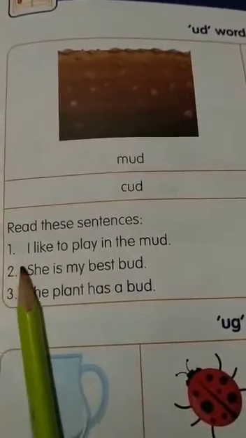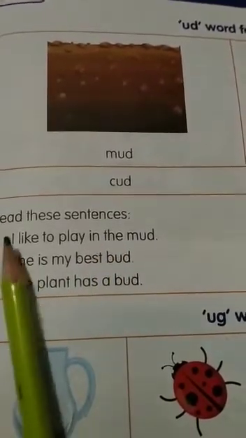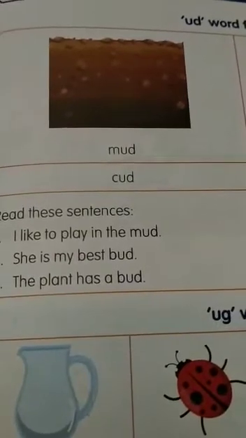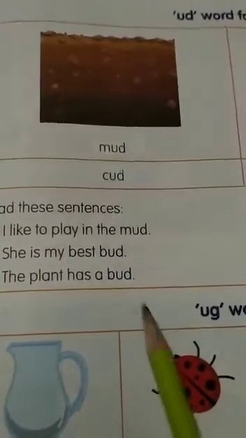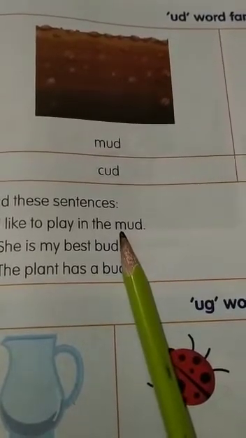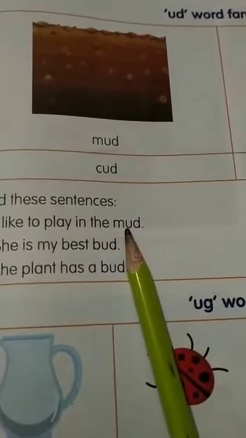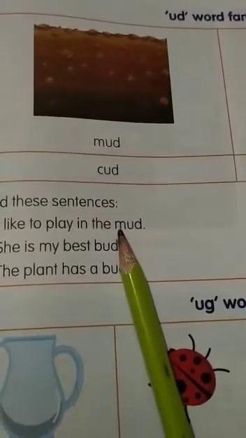Let's read these sentences now. Everyone, please repeat after me. See, number 1. I like to play in the. Children, these all are the whole words that we see and read, right? But this is a phonic word, right? Then how will we read it? We need to read it with letter sound, right?